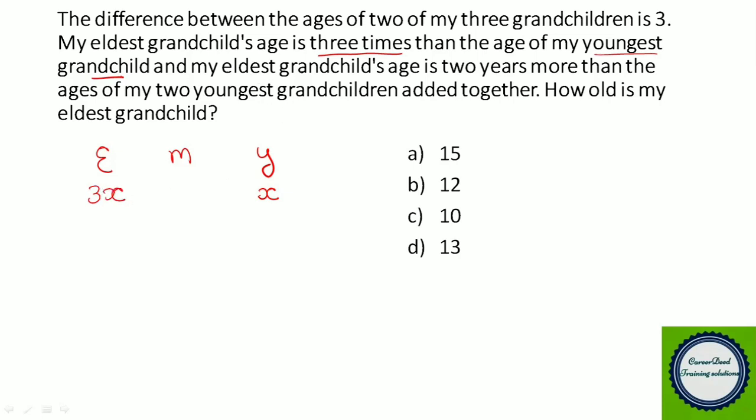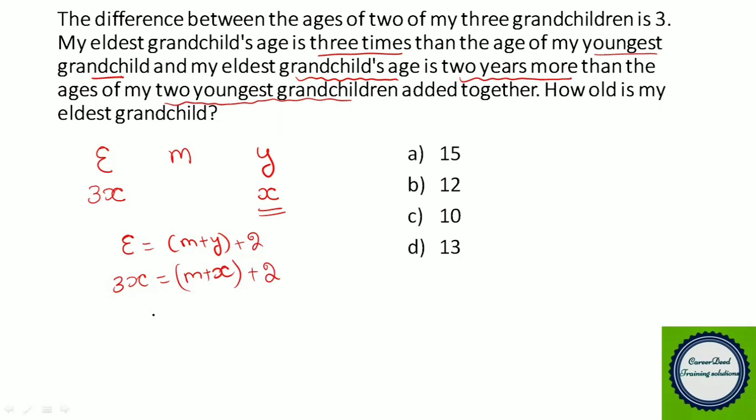The second hint is my eldest grandchild's age is 2 years more than the age of my two youngest grandchildren added together. So you can write like this: eldest grandchild's age is 2 more than the sum of the other two grandchildren's ages. Now instead of Y, you can mark it as X, because you had Y marked as X. And instead of E, you can take it as 3X. So 3X equal to M plus X plus 2.